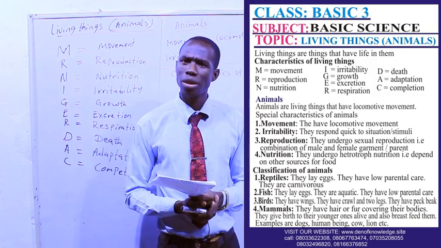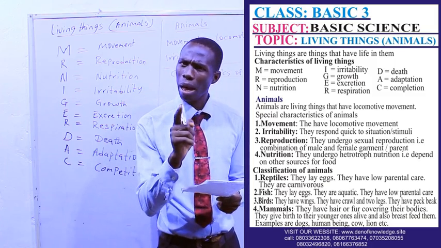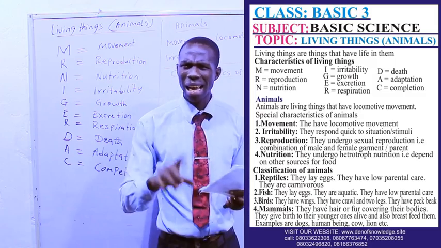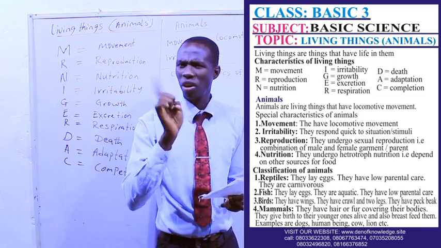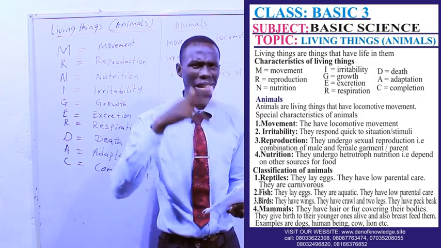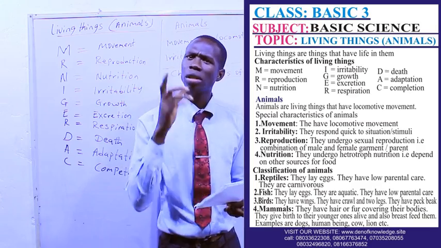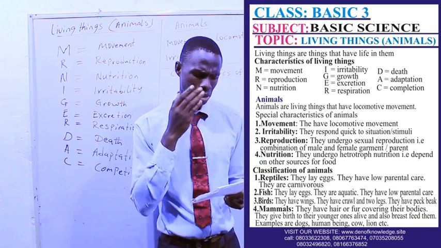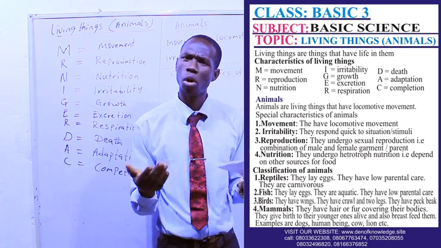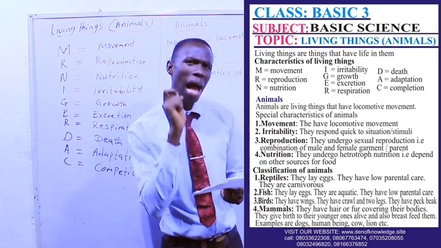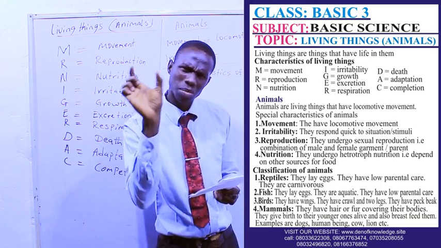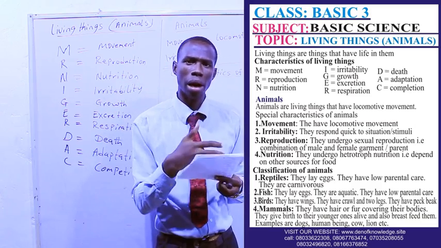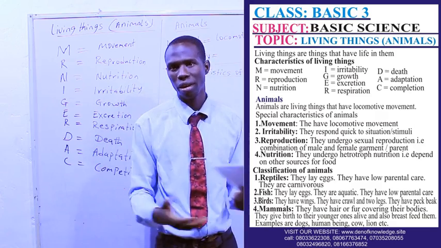Now we'll be stopping here today. But remember, one thing about mammals is that they have more parental care than other classes of animals. Snakes, like reptiles, don't have parental care. Fishes don't have much parental care. Birds have, but not as much. But mammals have parental care.